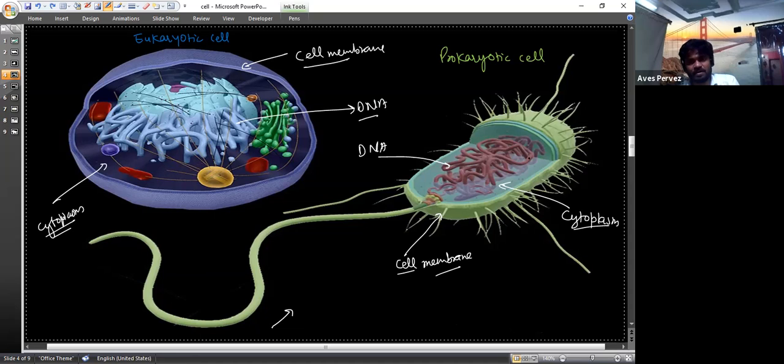They are present, but they are membraneless. So if they are membraneless, they are not visible to us. So we can say that these are absent. But actually, why are we saying that these are absent? Because there is no boundary, there are no membrane bonded organelles present in the prokaryotic cells.